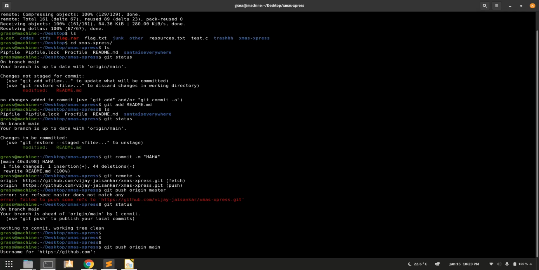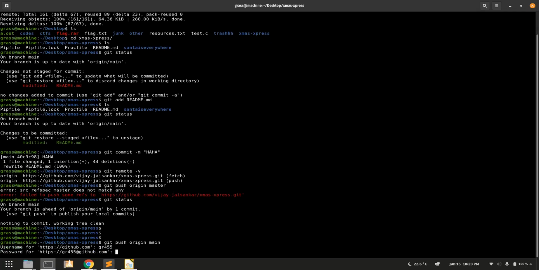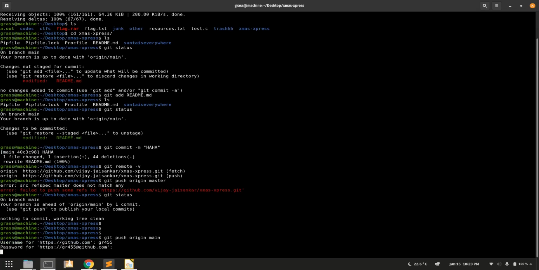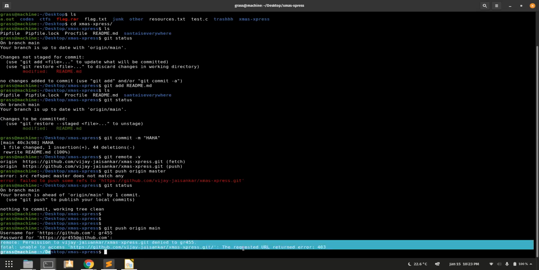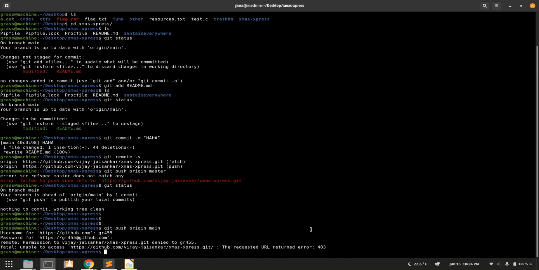It will ask me for my GitHub username. I'll put my own GitHub username and password. Wait, I don't remember my password. Okay. See, it says permission is denied. Permission to this repository is denied to me. So you can't push to repositories that you don't have permission to push to. So it says unable to access, 403. Yeah. So that's why you need to fork to make your own version of the repository. So I think Ishan can show you.